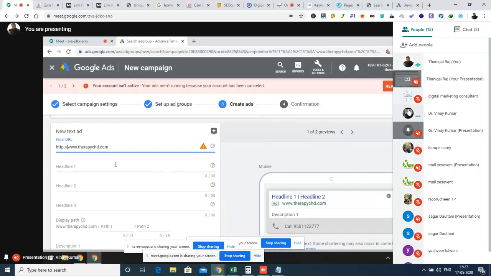Now when I come to heading one, you had chosen some keywords. So usually, whatever keywords are related, you have to create a headline similar to that. So right now, you can give keywords in such a way that people will be searching for. I will be optimizing it. You can type something like what you had told, therapist.